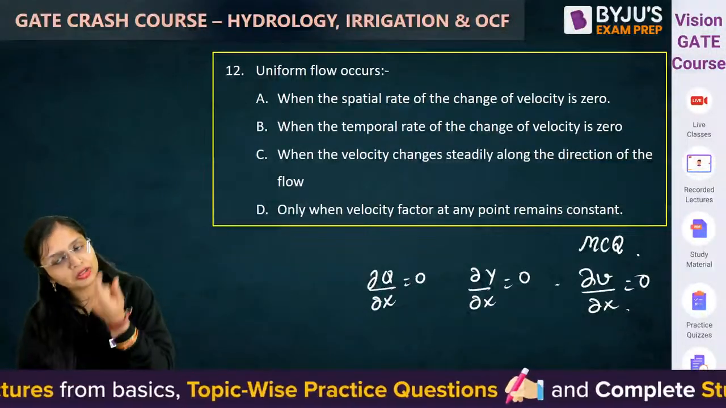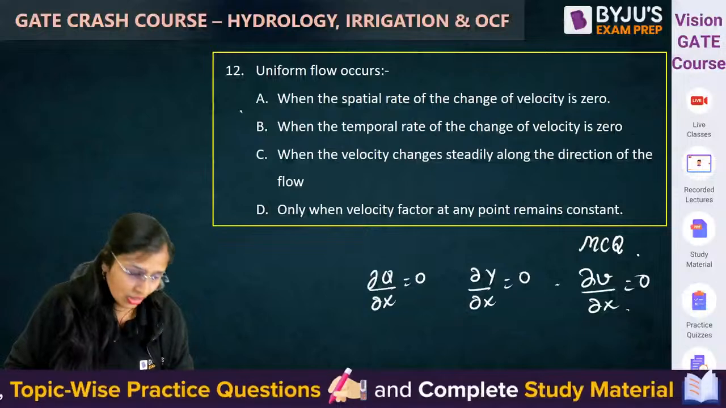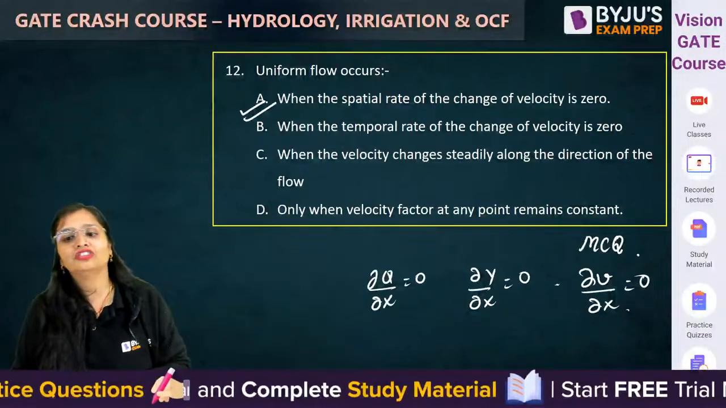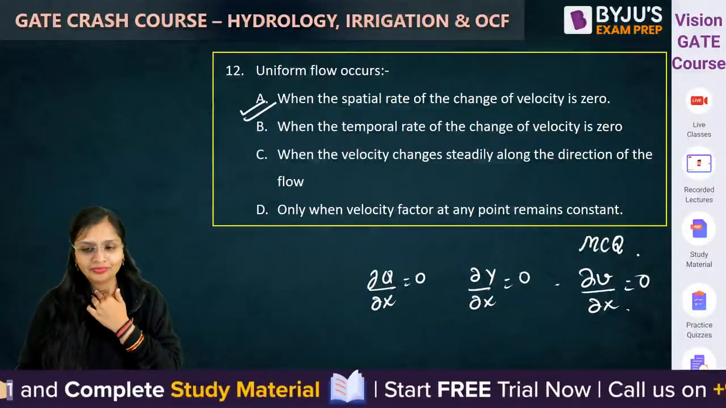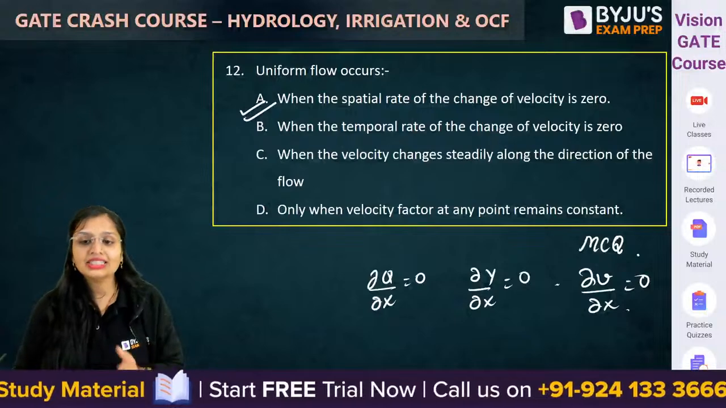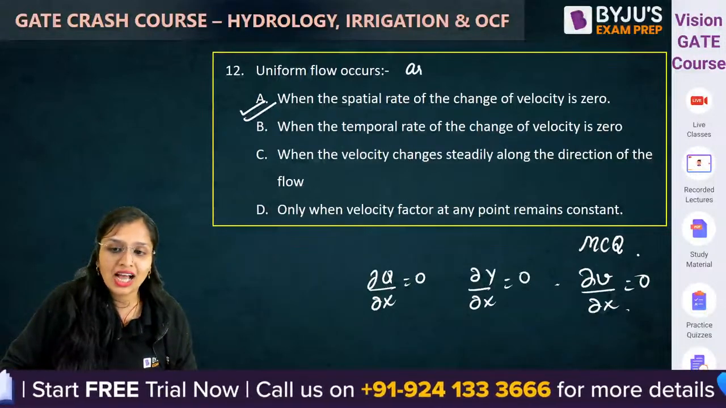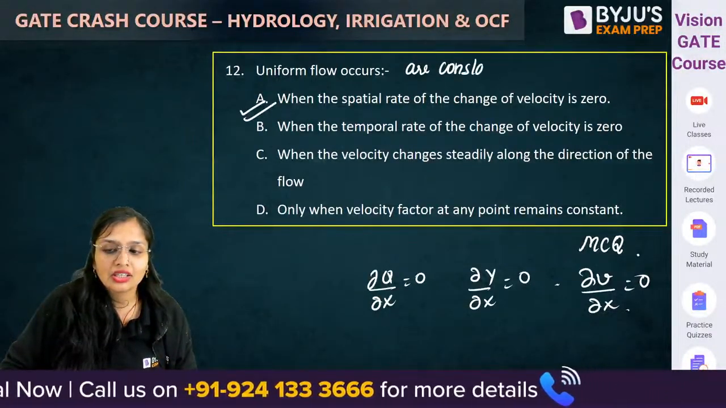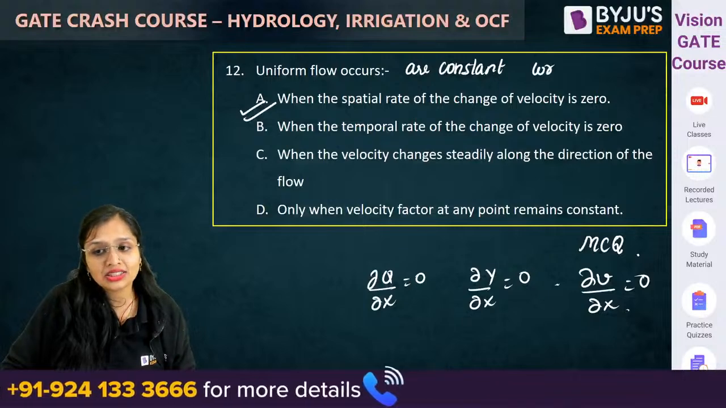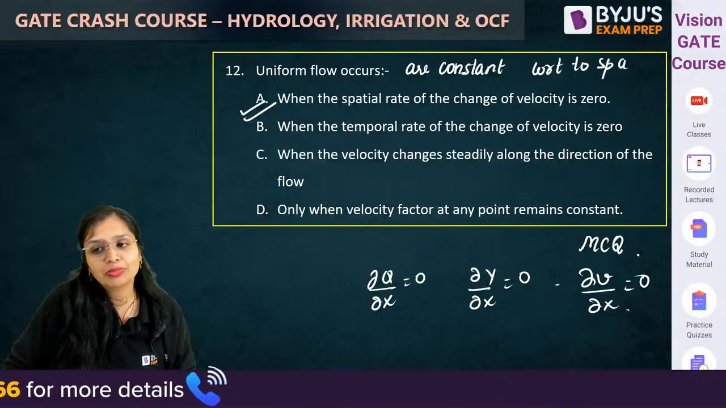My uniform flow तभी occur करेगा when the rate of change, when the spatial rate of change of the velocity is 0. Okay, that means when the flow parameters are constant with respect to space, or you call it as with respect to distance.